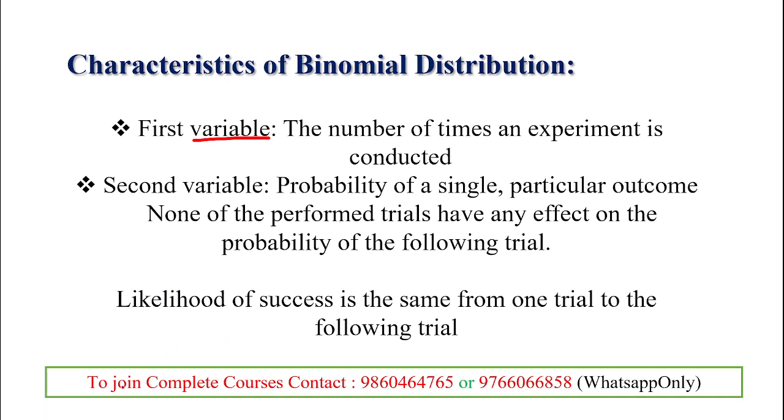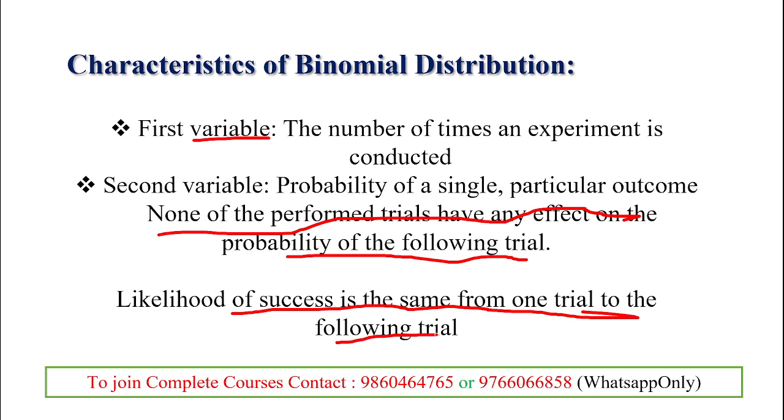Outcome: none of the performed trials have any effect on the probability of the following trial. Here it is written that there is no effect. None of the performed trials have any effect on the probability of the following trial. So that says the likelihood of success is the same from one trial to the following trial. Here there is no bias.